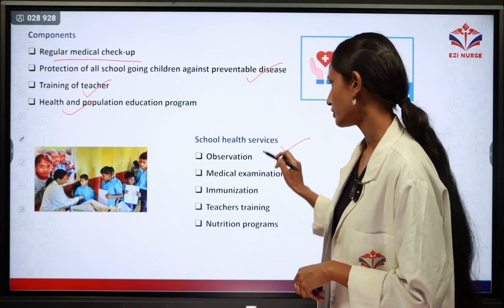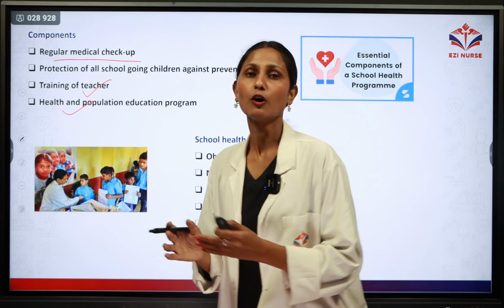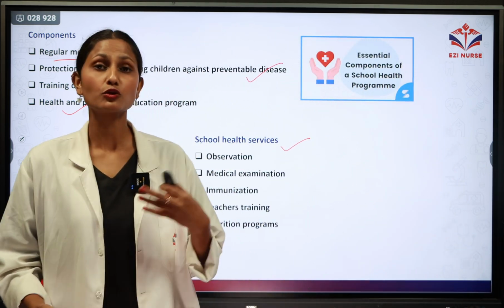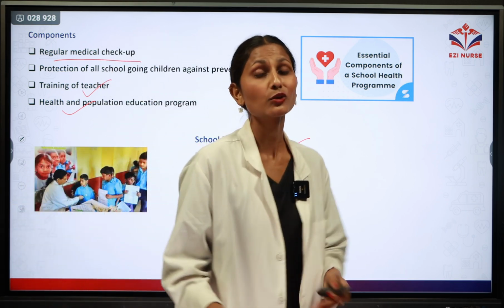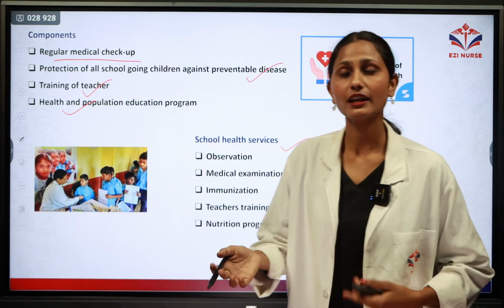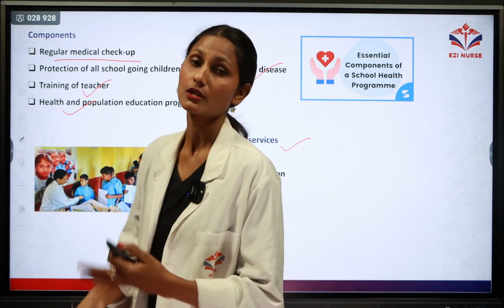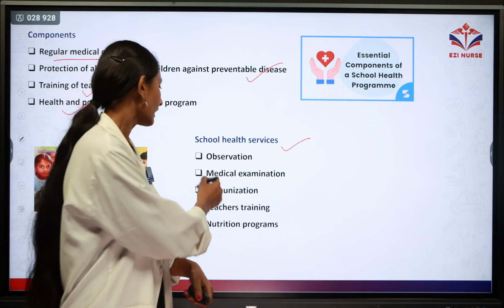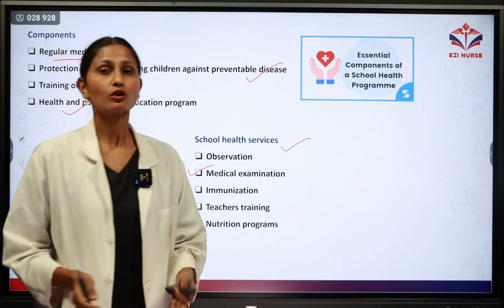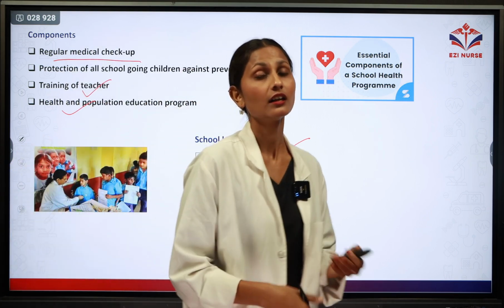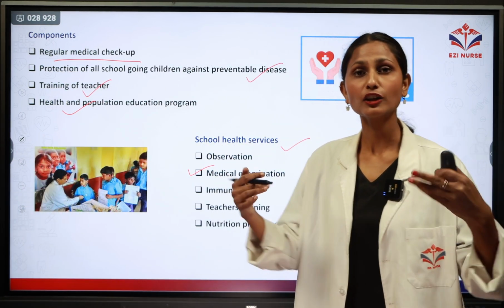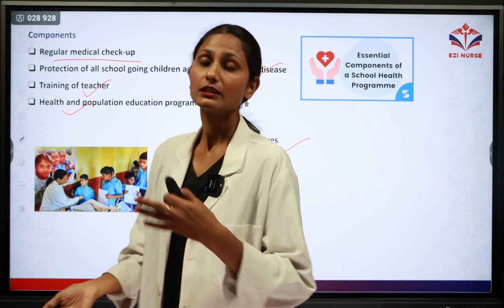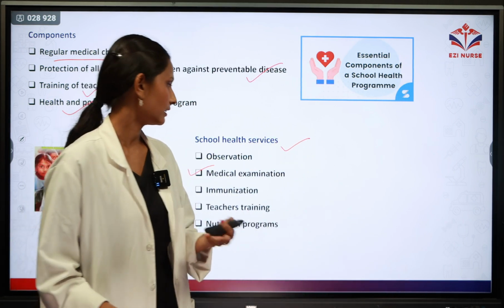So the first one is observation. So we have to observe the child. It is a responsibility of the school health nurse as well as the teacher to observe whether the children are sick or whether they are having any problems. So this is the first point. Next one is medical examination. Medical examination of the children must be done, means a head-to-toe examination of the children is done by the school health nurse or by the teacher.